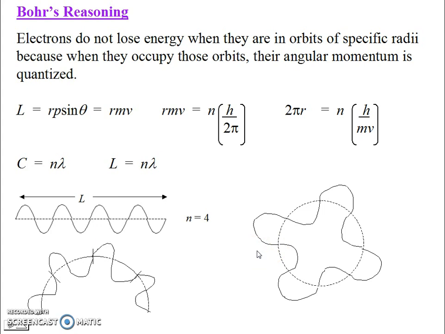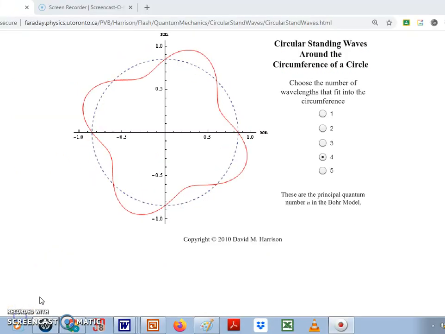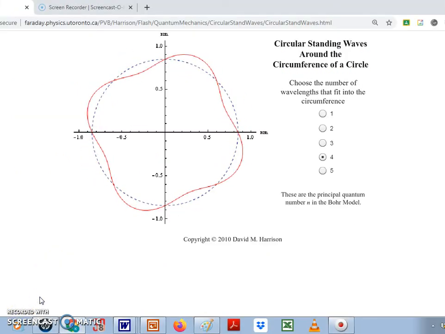Okay, now I may be having some trouble visualizing exactly what we're showing here, so let me switch over. Here's an animation of a circular standing wave. So this is the n equals 4. At any given time, you see 1, 2, 3, 4 cycles. This is the picture you just drew in your notes, but now you're seeing it sort of oscillate back and forth, and that's what we're trying to visualize here.